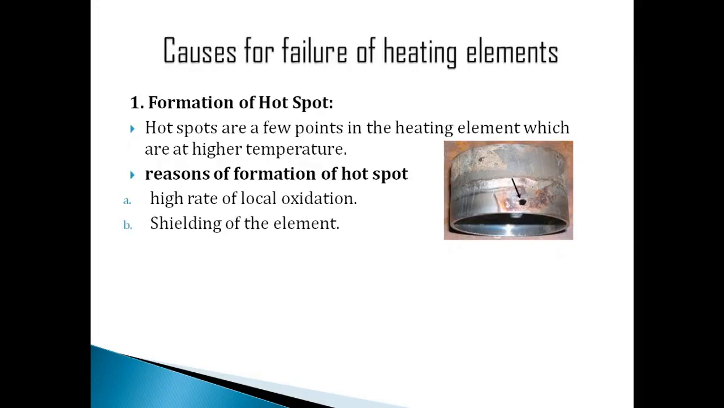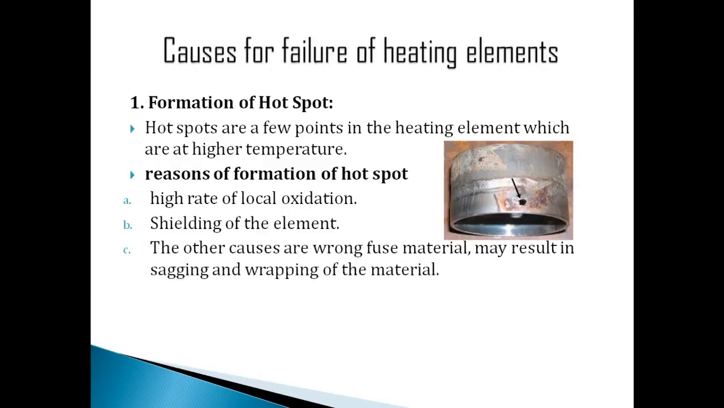Then the second point is shielding of the element. Shielding reduces the local heat loss by radiation, meaning the heat which is liberated through radiation will be blocked by the shielding. Shielding provides protection for the heating element, but it blocks the surrounding area. If it is blocked, then heat cannot be transferred through radiation. If heat is not transferred through radiation at that particular portion where it is blocked, the temperature will increase there. That is another reason for the formation of hotspots.